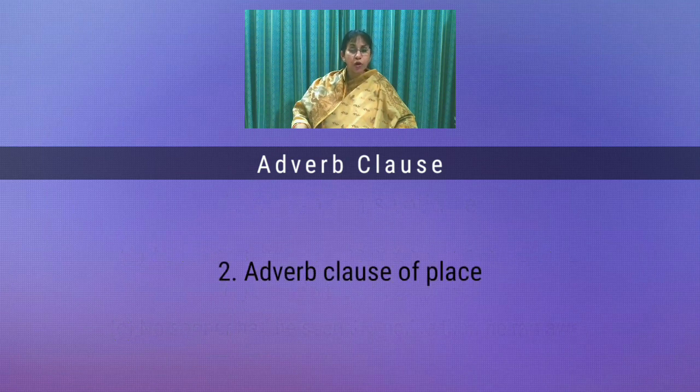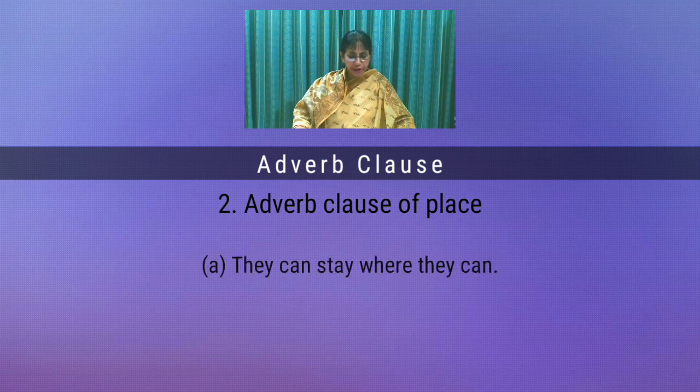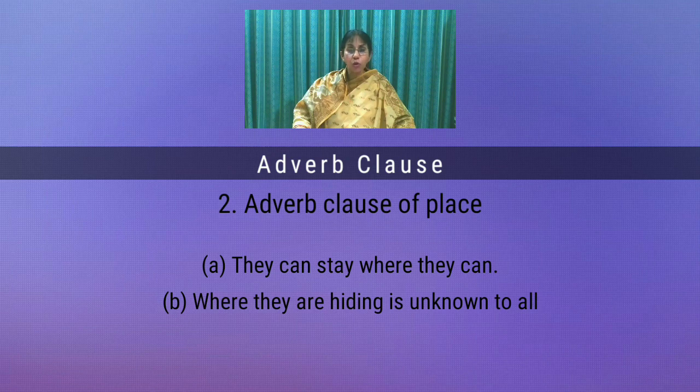Number 2. Adverb clause of place. Adverb clause of place is used to talk about the place where something happens. It is usually introduced by subordinate conjunctions where and wherever. Number A. They can stay where they can. Number B. Where they are hiding is unknown to all. The adverb clauses here are "where they can" and, in number B, "where they are hiding". These are adverb clauses of place.